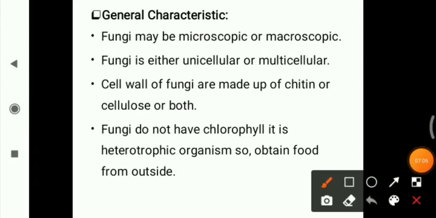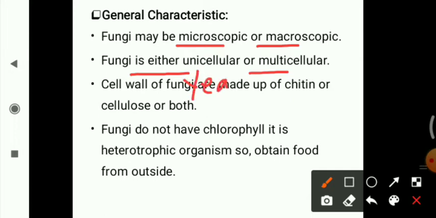Now we will see the general characteristics of fungi. Fungi can be microscopic or macroscopic. Fungi are either unicellular or multicellular. Here the unicellular example is yeast. Yeast is a unicellular, non-filamentous fungus. They don't have filaments. They are normally found in a circular form like this.